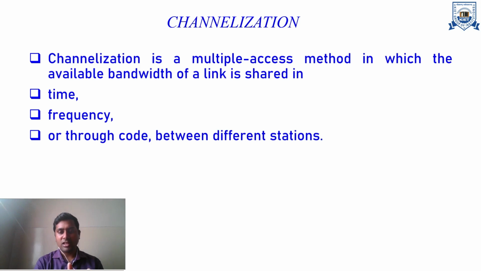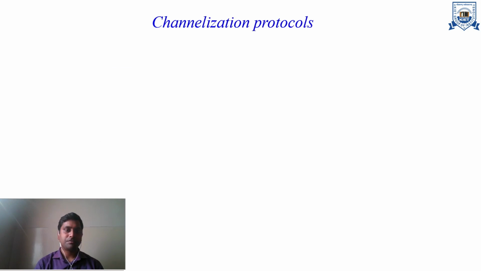This single channel is shared among multiple devices in the form of time, meaning it can be shared in time slots. The second is frequency, meaning it can be allocated as a piece of the frequency, so that part of the frequency is allocated 24/7. The third one is code. In that case, the channel is not divided by time or frequency. All the stations are free to transmit their frames at any moment, 24/7, but their data are differentiated based on different codes.